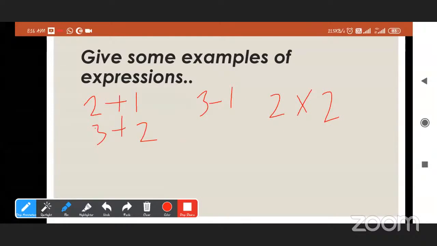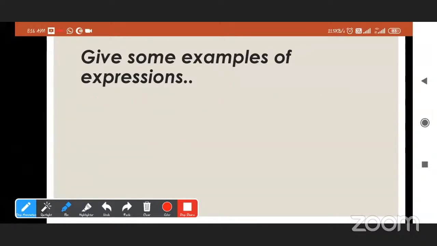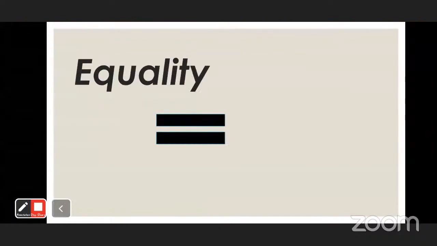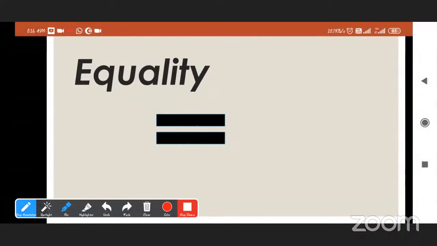Yes. Now, see the next one. So, our today's subtopic is equality. Okay. What do you mean by equality? See a sign. Equality means both sides are equal, or all of them are equal.